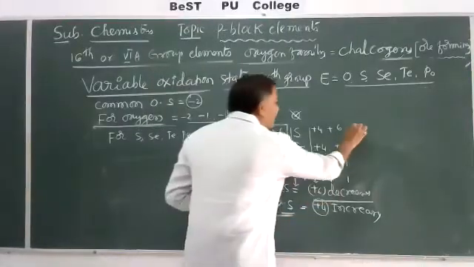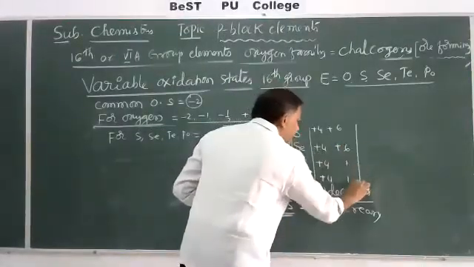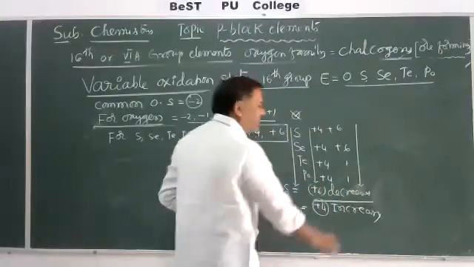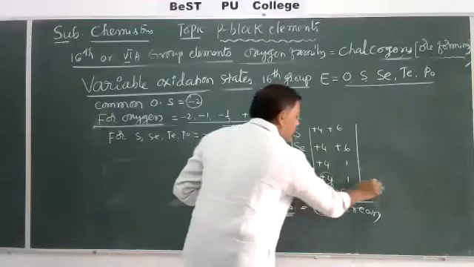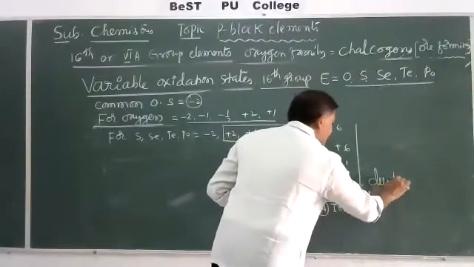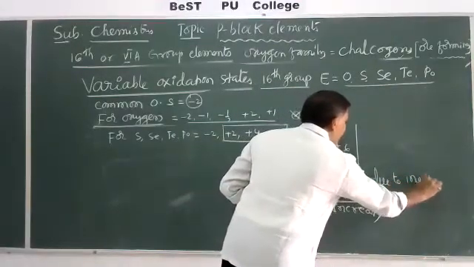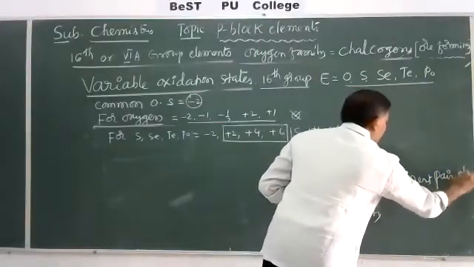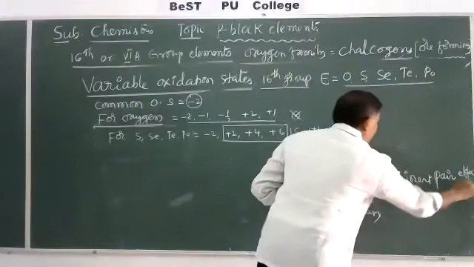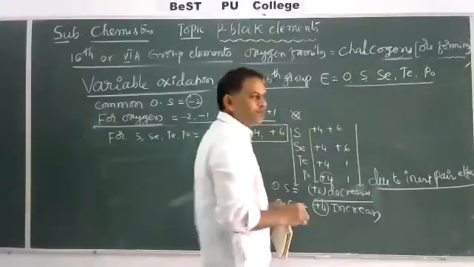Why does the formation of +6 decrease and +4 increase? The stability of +4 increases due to the inert pair effect. The inert pair effect is clearly explained in 15th group elements.